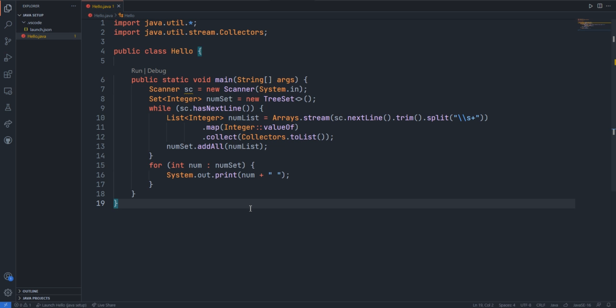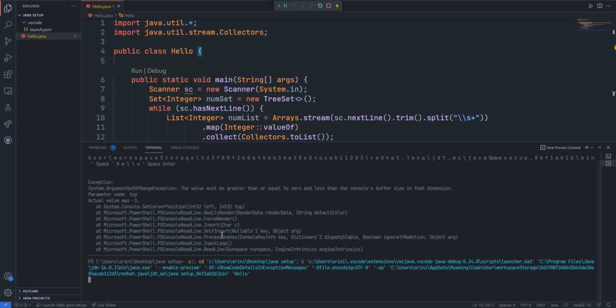Here this is the code they have given, the same code without any change. Now I'm going to run this code. Here I'm passing inputs like 1 2 3 4 5, and then 10 9 8 7 6 5 again, and then 1 3 5 7 and 9, and also even numbers 0 8 6 4 2 and all.